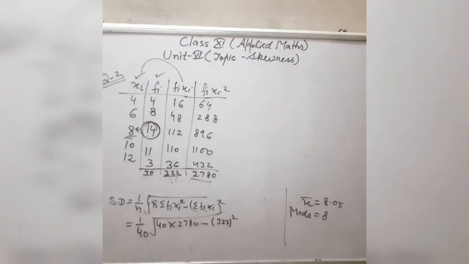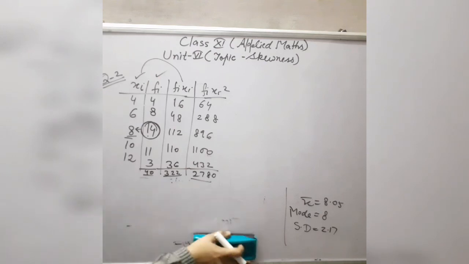Now only the calculation work is left here. You will do the calculation work very carefully, and when you simplify it, it gives you the value of standard deviation, which is equal to 2.157.